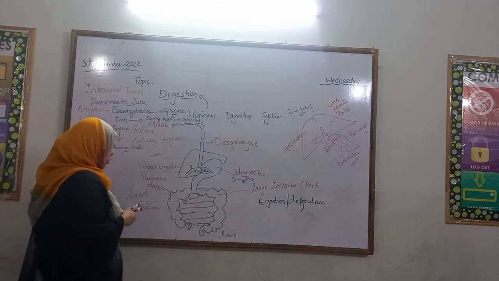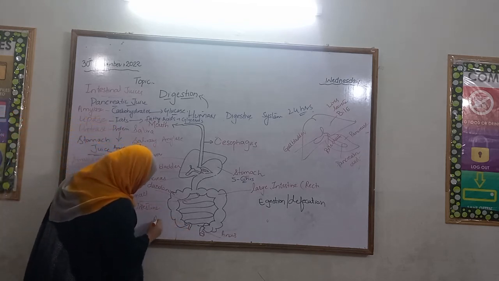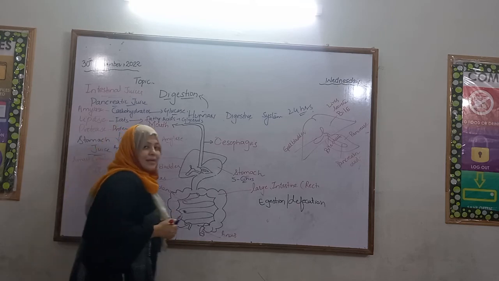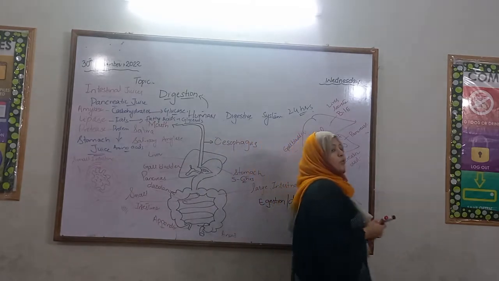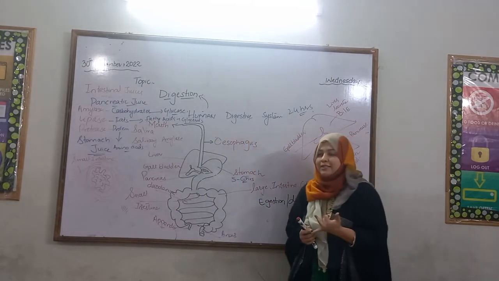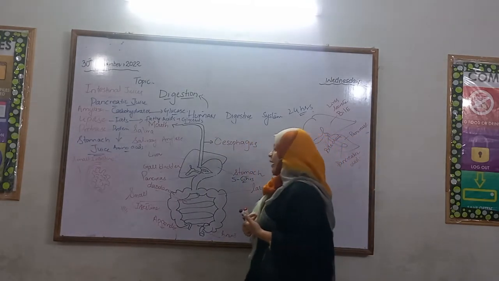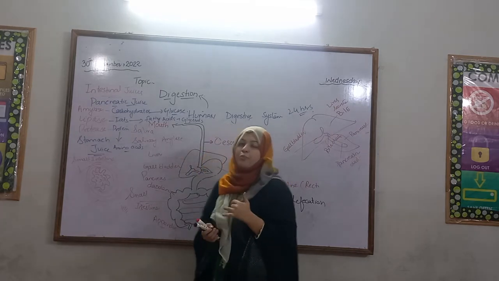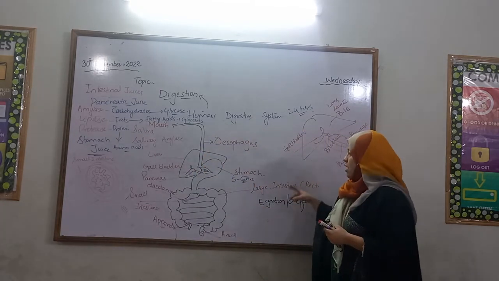There is also a special organ called the appendix. The appendix contains some good bacteria that help in digestion, and when you are ill, these good bacteria help to improve your digestive tract.